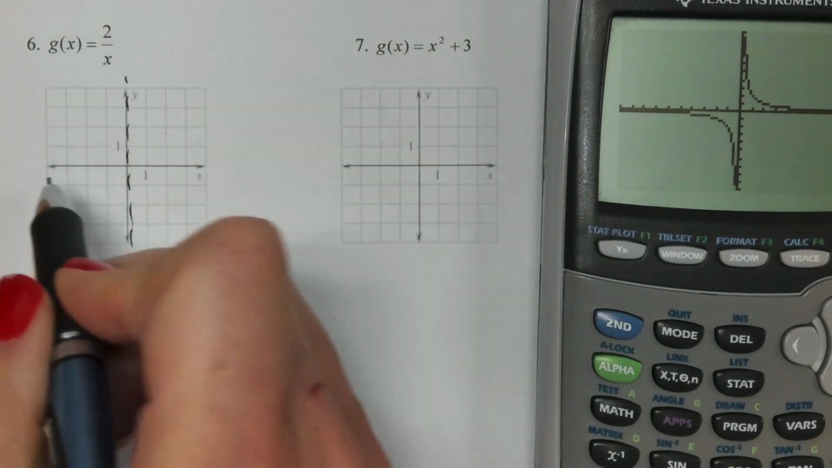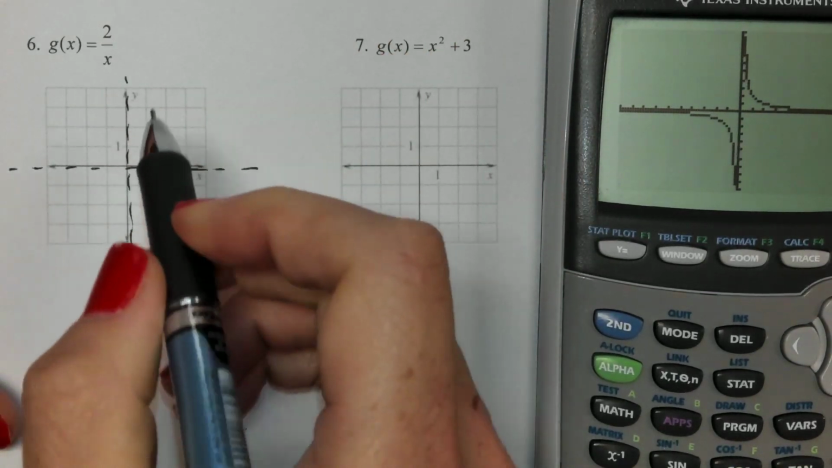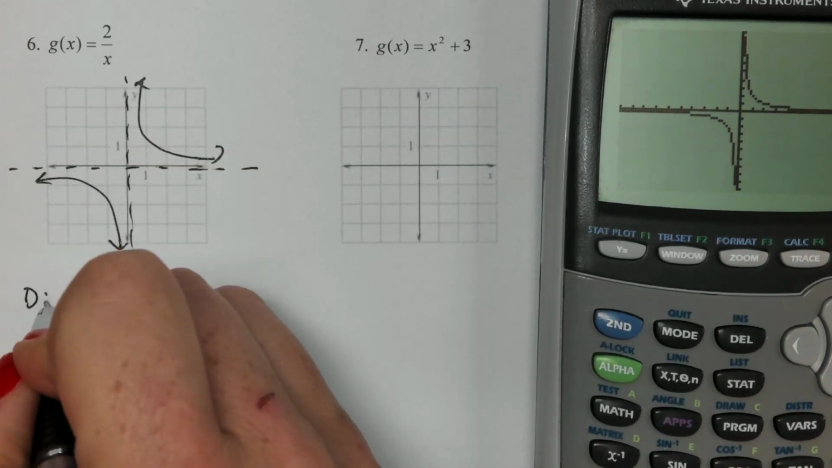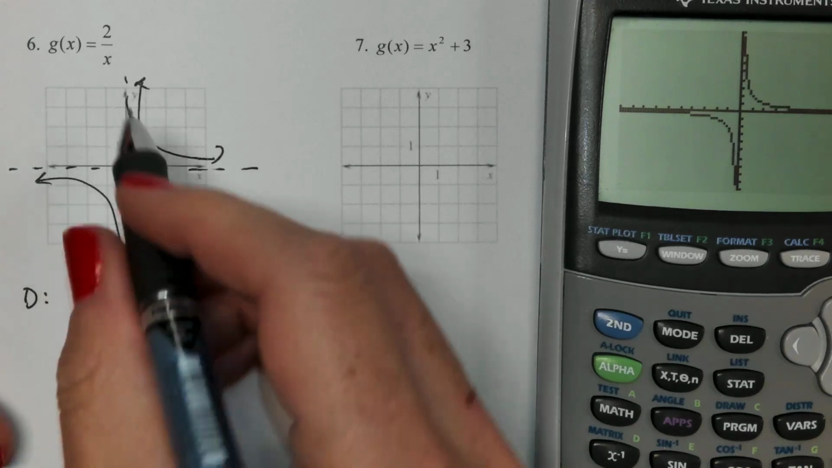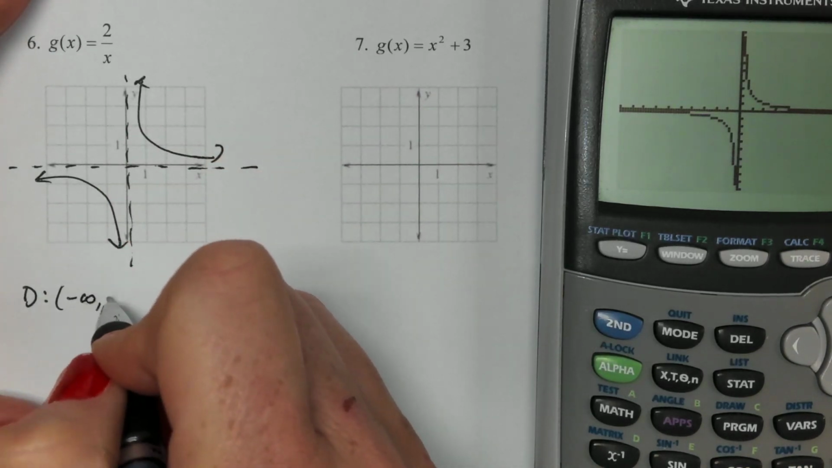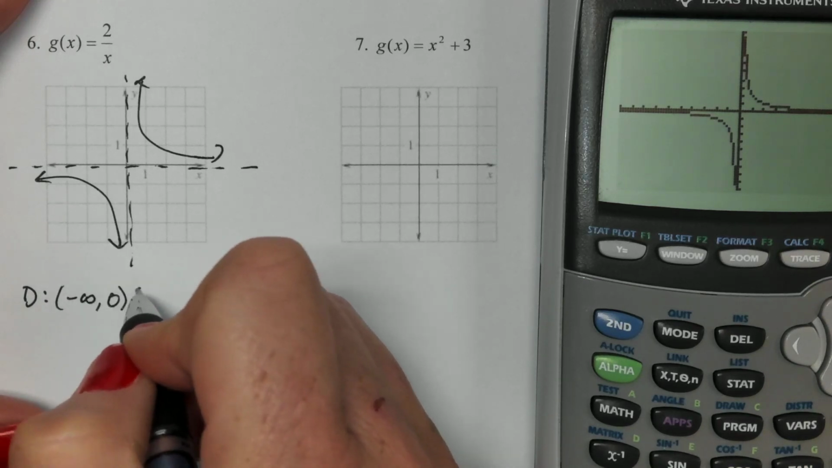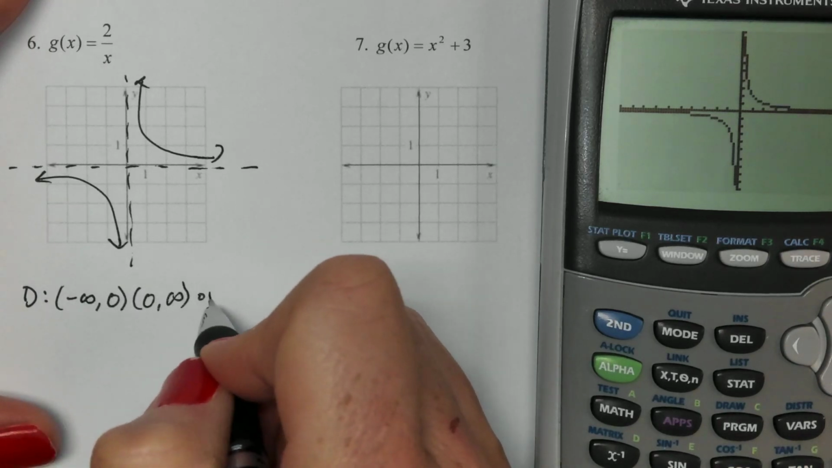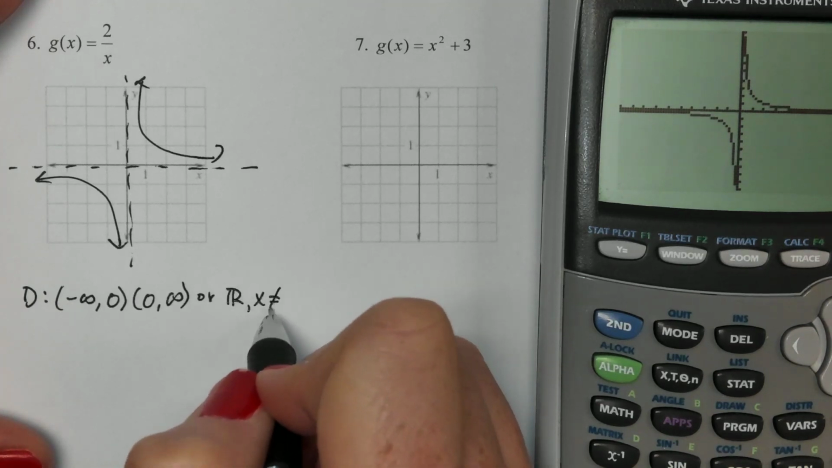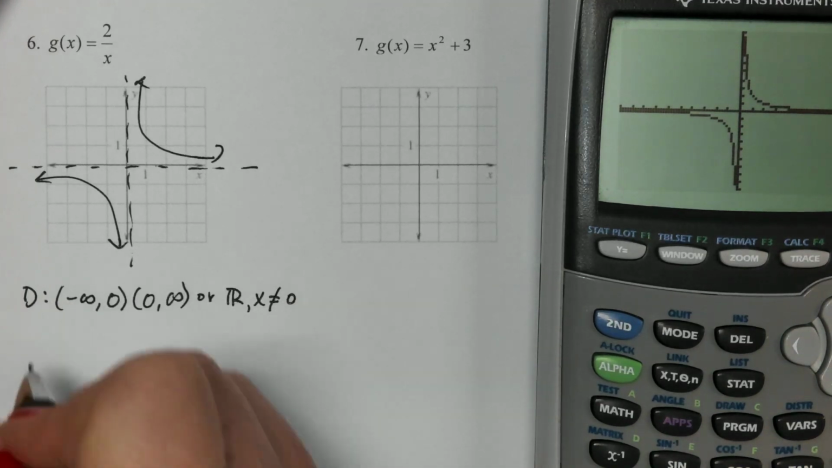We got an asymptote right there. I can see the other one is right there. And one half of my graph is in here, and the other half's right there. So domain is going to be everything except for that asymptote, so everything except for 0. I'm going to write it 2 different ways. I could do negative infinity to 0 and then 0 to infinity. Or I could say all real numbers except x cannot be 0.